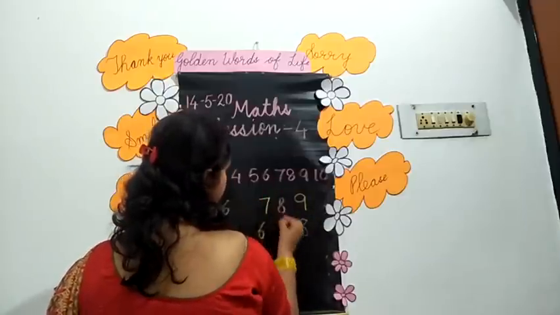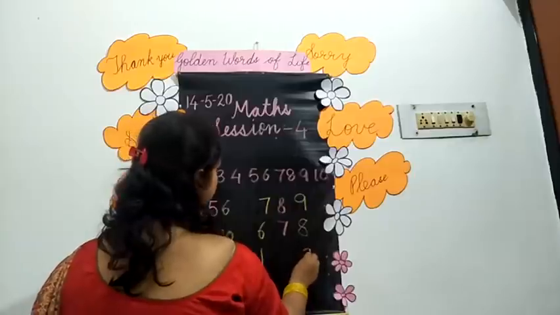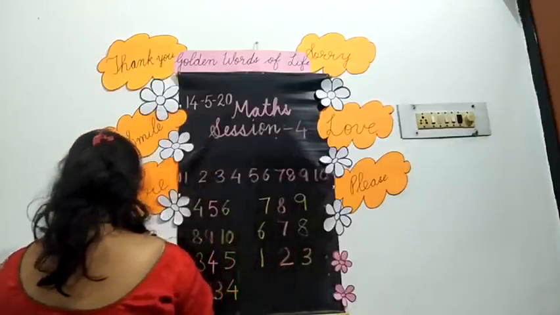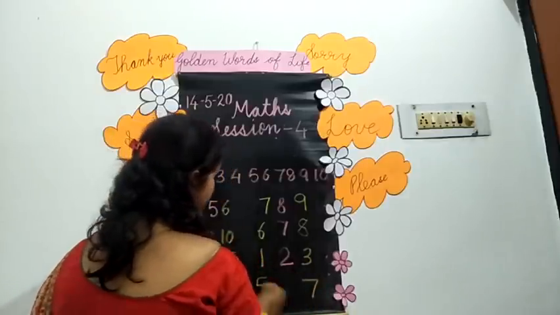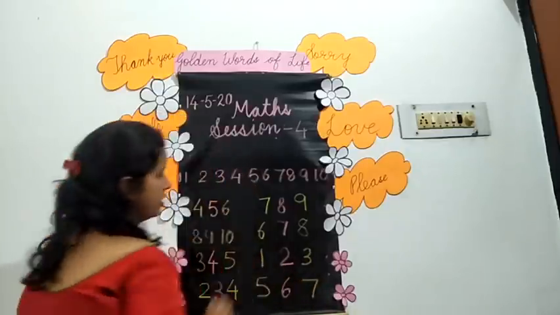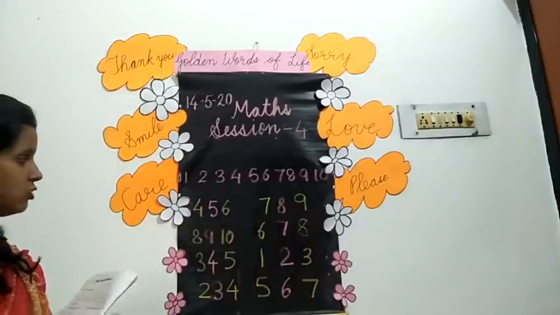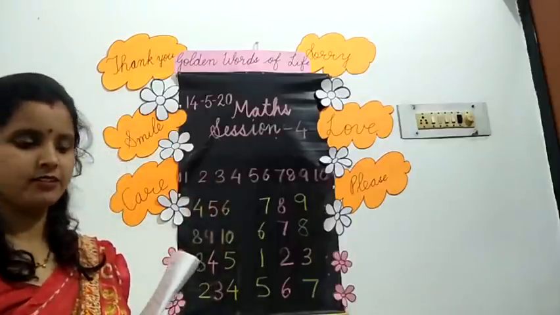Which number will come? Number 7 will come. Number 1 and 3. Which number will come? Number 2 will come. 5 and 7. Which number will come? Number 6 will come. Clear to all? And this you will write, the number which is coming in between, जो बीच में आएगा.